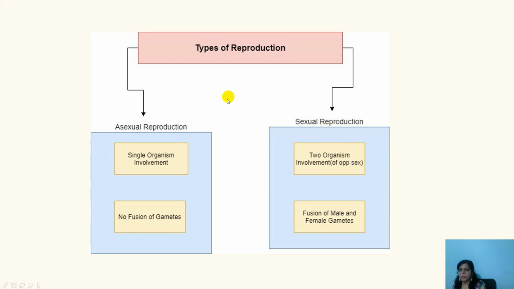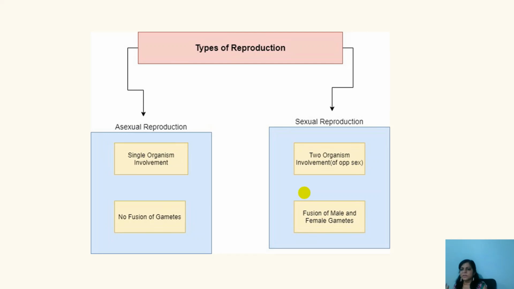So, types of reproduction: asexual reproduction and sexual reproduction. In asexual reproduction, single organism involvement, no fusion of gametes. In sexual reproduction, two organisms of the opposite sex are involved, and there is the fusion of male and female gametes. So we came to know about the first concept, that is the definition of reproduction, producing young ones like their own.